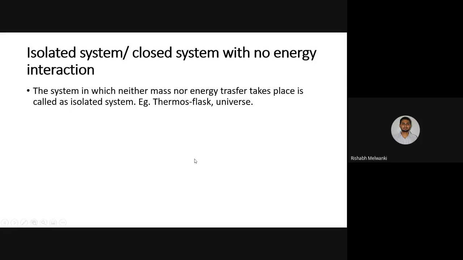I'll give you one example of this. I'll draw a diagram here. Suppose this is a system. This is the boundary of the system. This part outside is the surrounding. When you consider system and surrounding together, this is the universe. So there is nothing outside the universe.